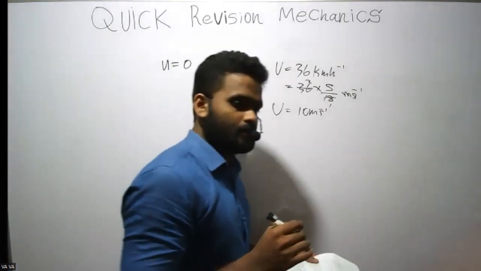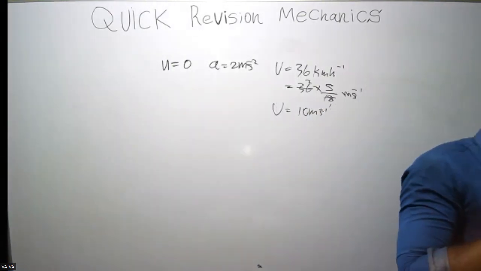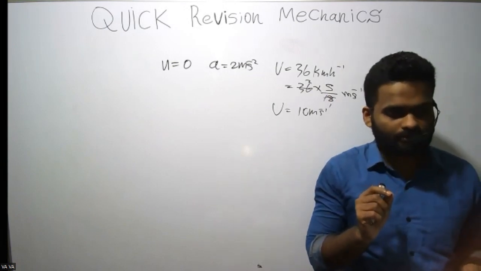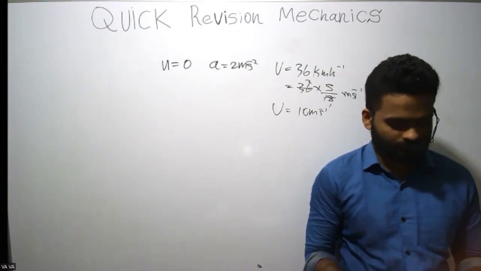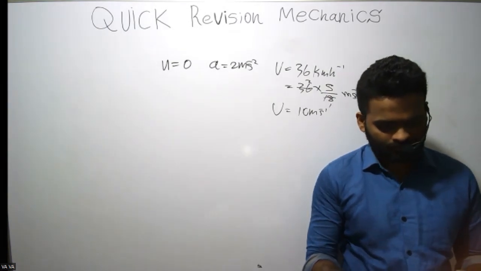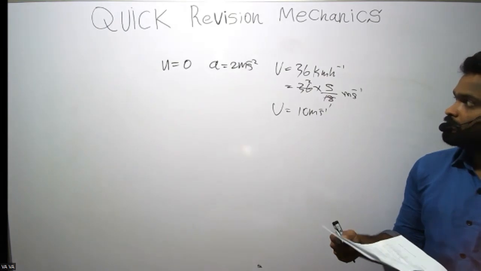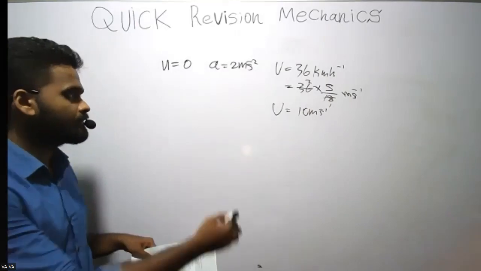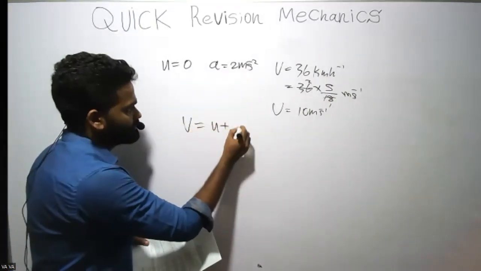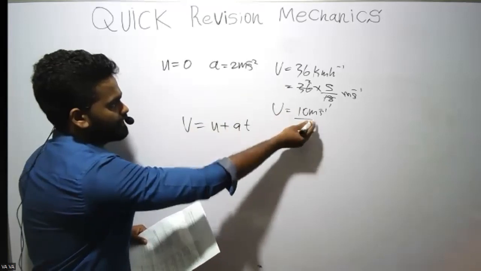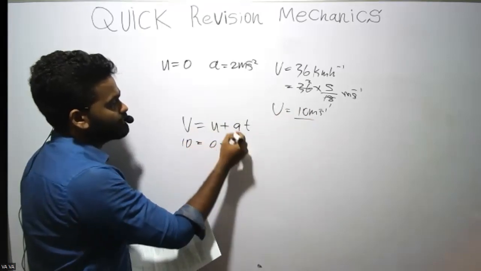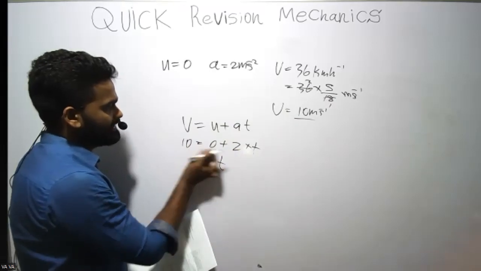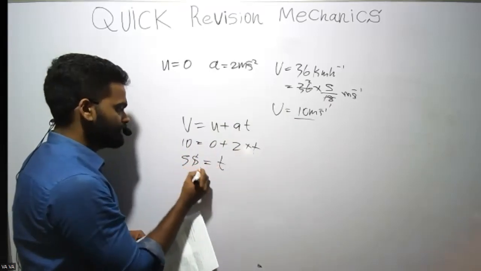Then once you see these details, instantly you should be able to say what equation you are going to use, right? So this is the equation, V equals U plus AT. Final velocity is 10, initial 0, acceleration 2, times t. So t is equal to 10 divided by 2, 5 seconds.